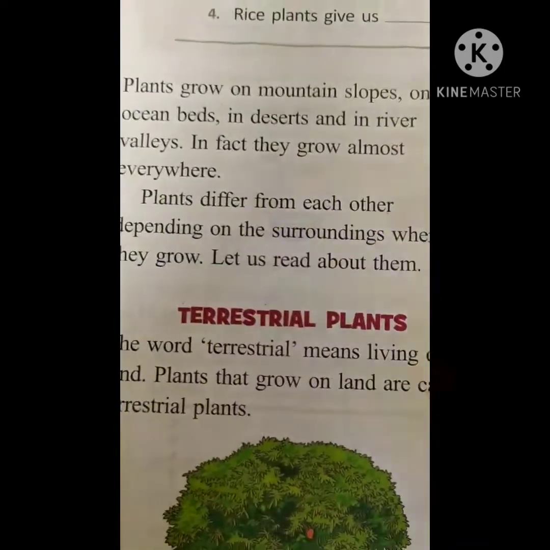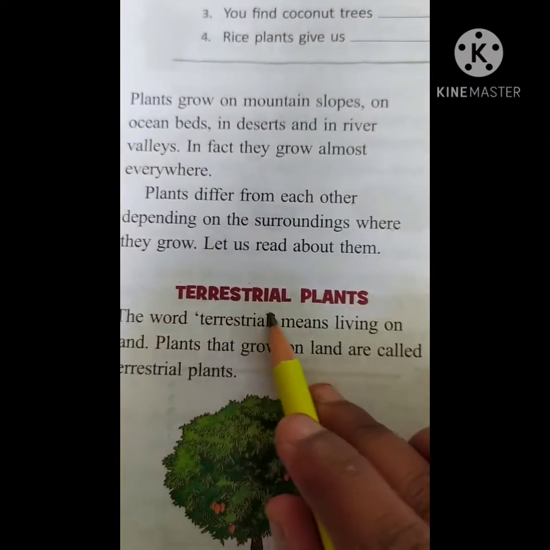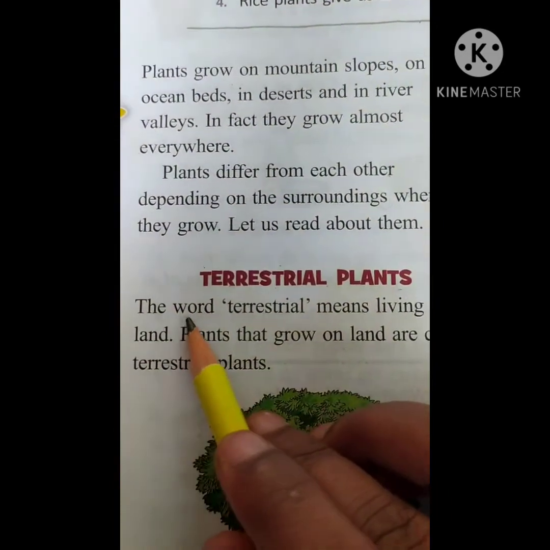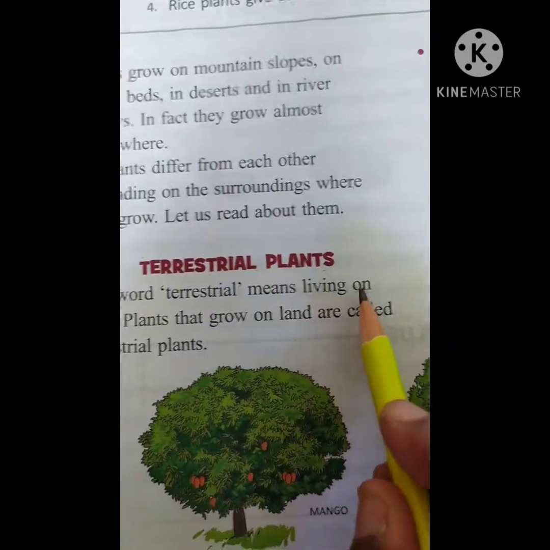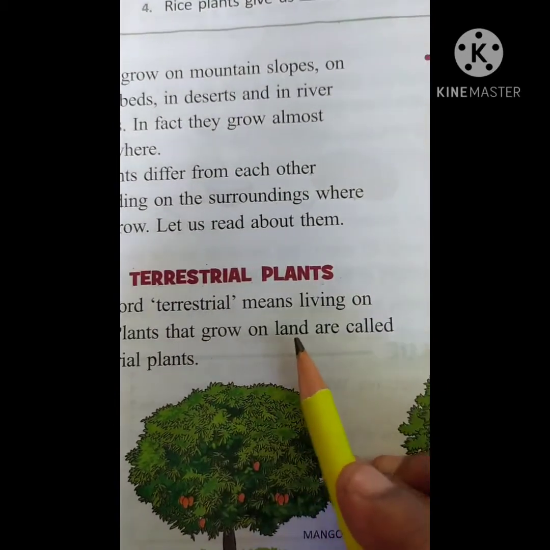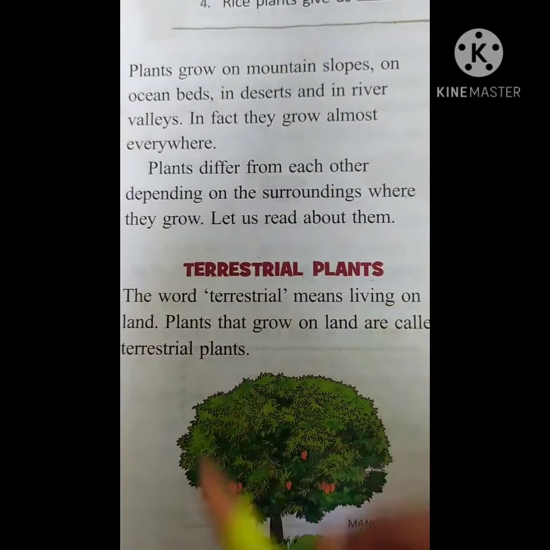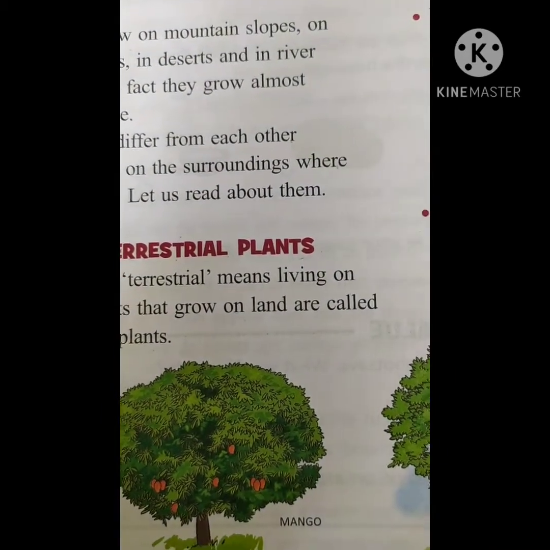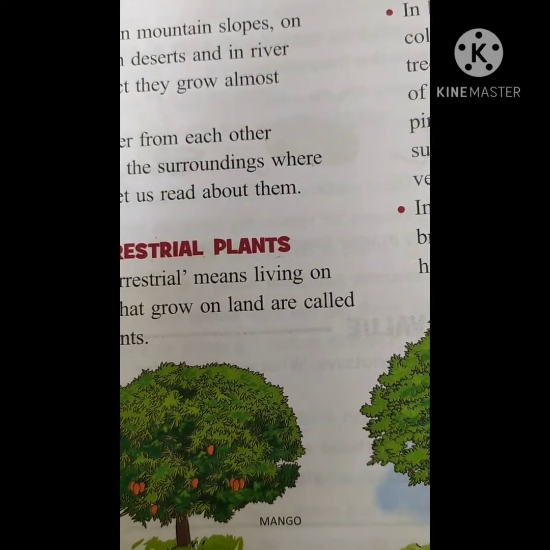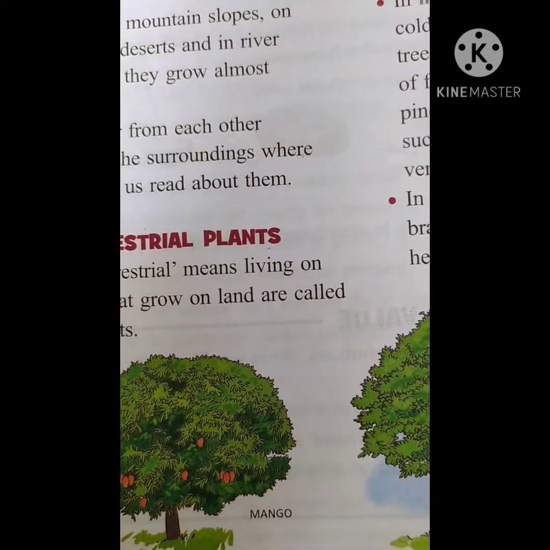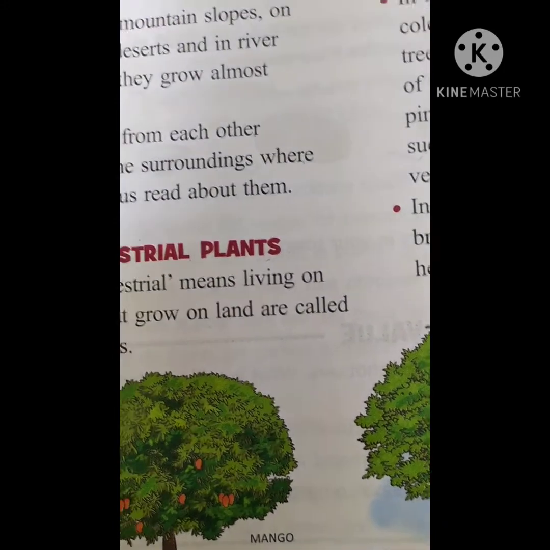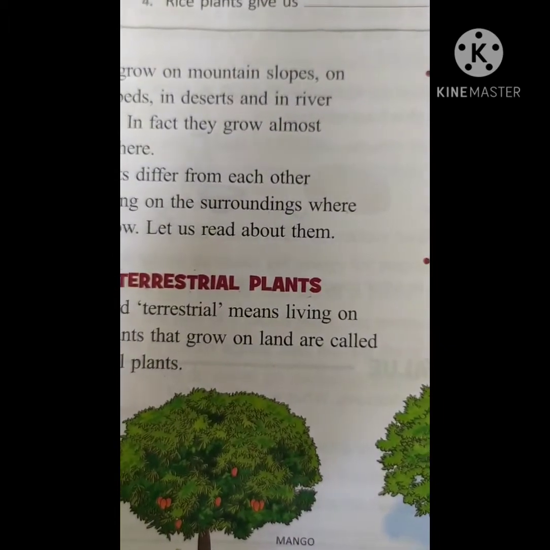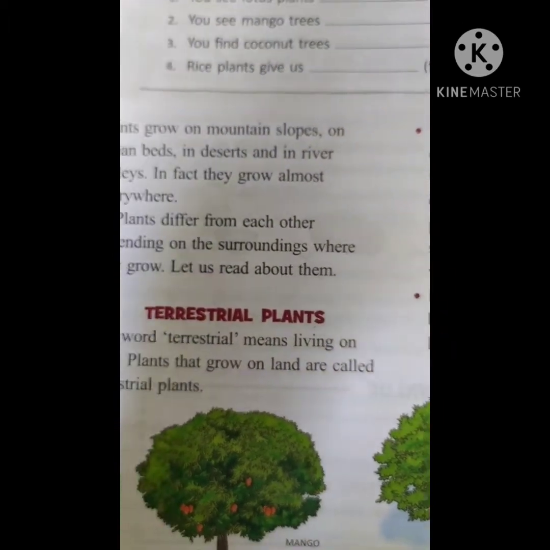Okay. Terrestrial plants. The word terrestrial means living on land. Plants that grow on land are called terrestrial plants. What are terrestrial plants, children? The plants which grow on land. If they are growing in deserts, hilly areas, mountains, anywhere, they are called terrestrial plants. In terrestrial plants there are so many categories. Now we can see about that.